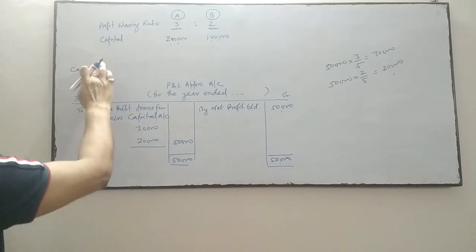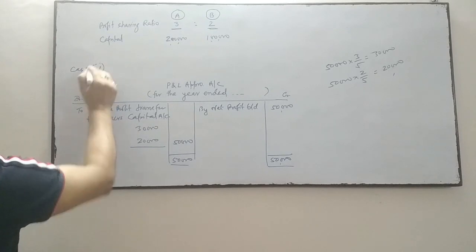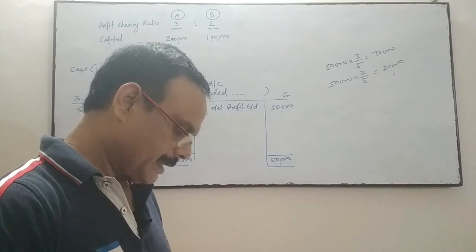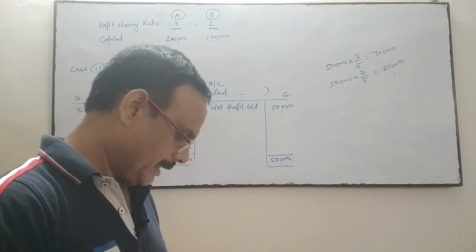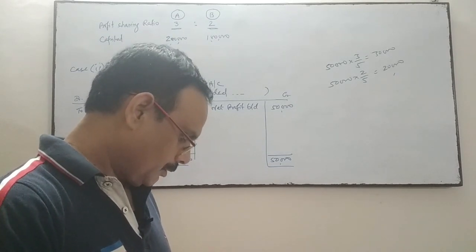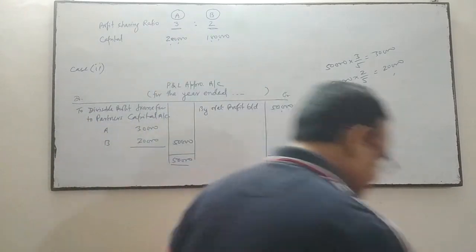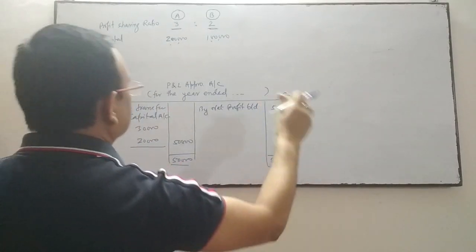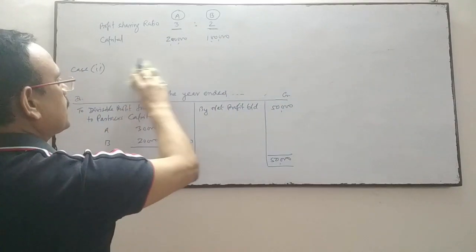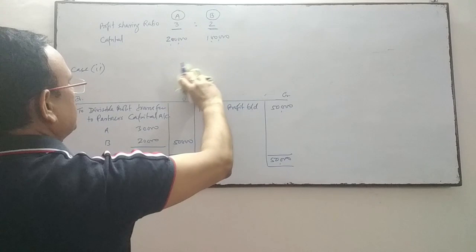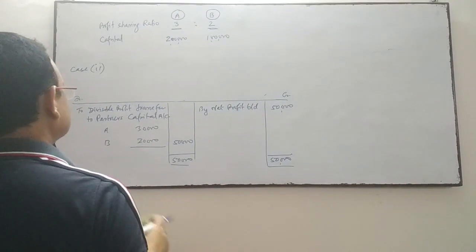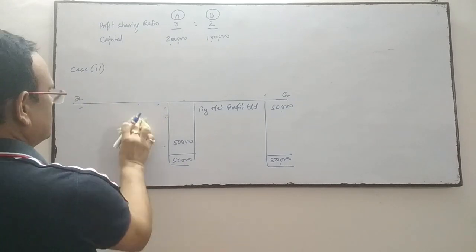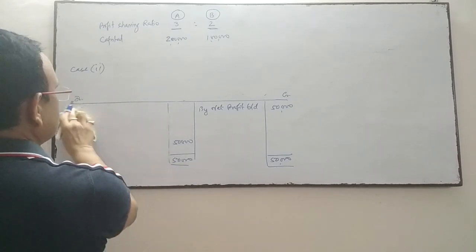Now come to case number 2. If the partnership deed provides for interest on capital at the rate of 8% per annum and there is a loss for the year of 50,000. If there is a loss, then no interest will be given to any partner, because interest is restricted up to the amount of profit.